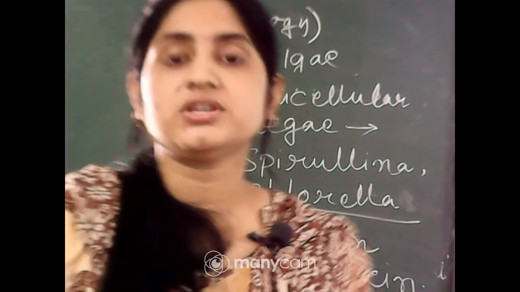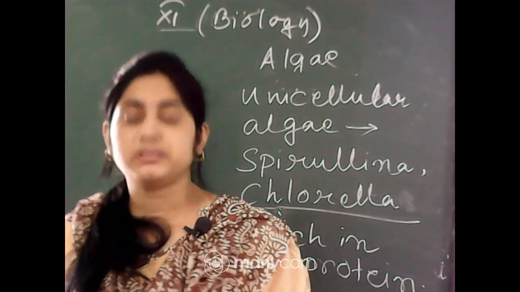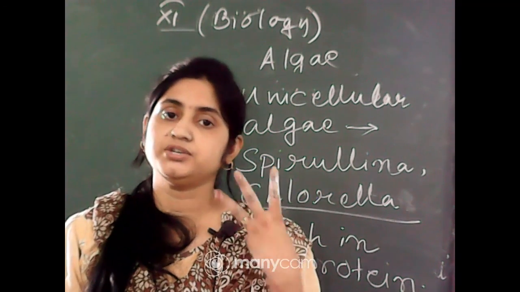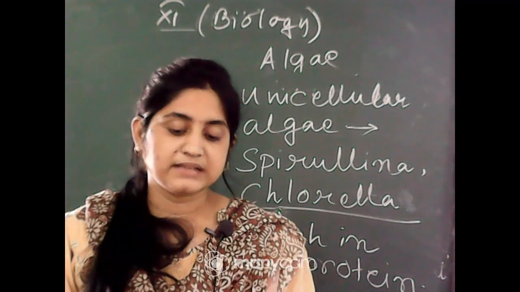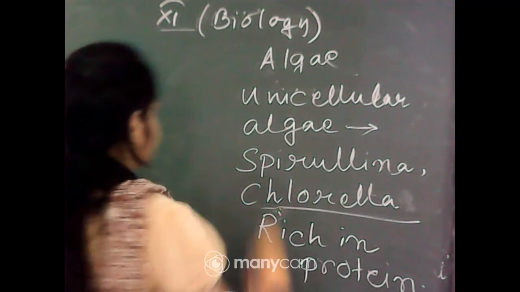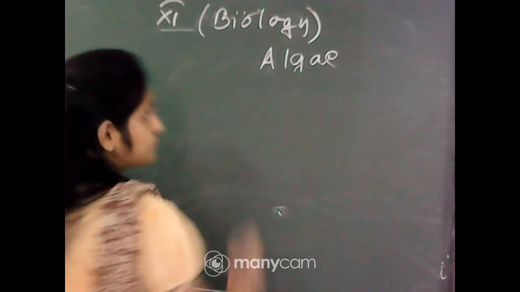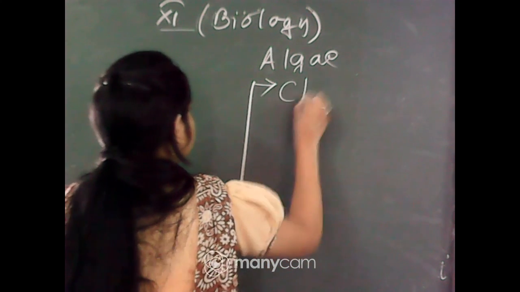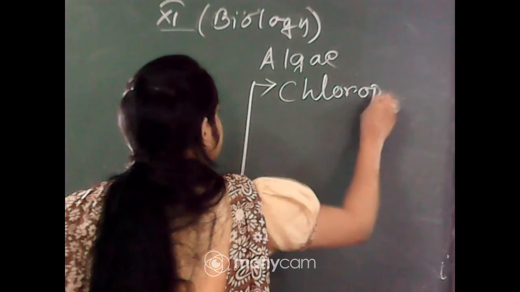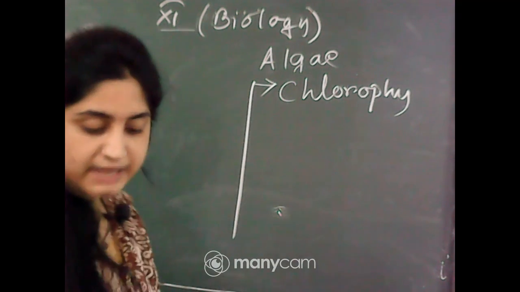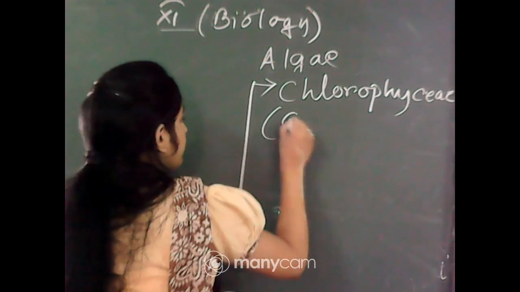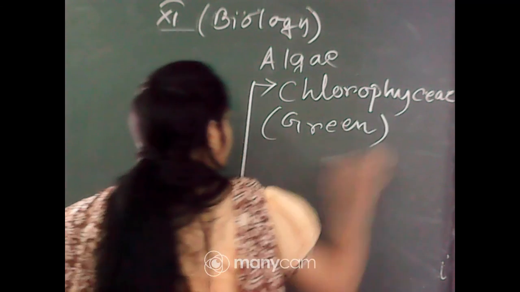Now, classification of the algae according to the presence of pigmentation, that is maybe red, green or brown. Algae are classified into three groups, that is Chlorophyceae, Phaeophyceae and Rhodophyceae. Chlorophyceae, you can guess the name, is green algae, green in color.